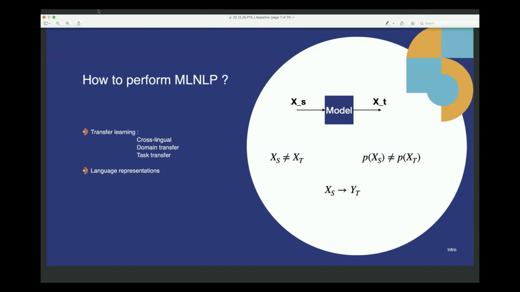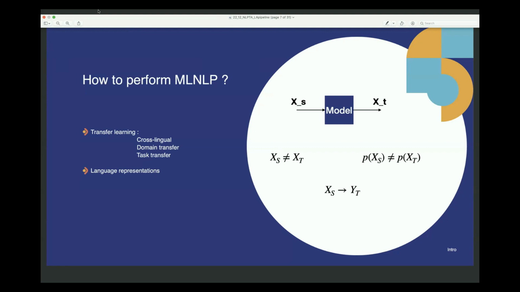Another sort of transfer learning is domain transfer, where the model is built for one particular domain of data, like the medical text domain, and both the languages are English. So the model is built for medical domain text data, and now you have to use the same model for entertainment domain text data. So then we have to fine tune for a domain transfer. Task transfer is another, it is completely cross-lingual and cross task, which is outside the scope of this talk. We'll just skip through it.